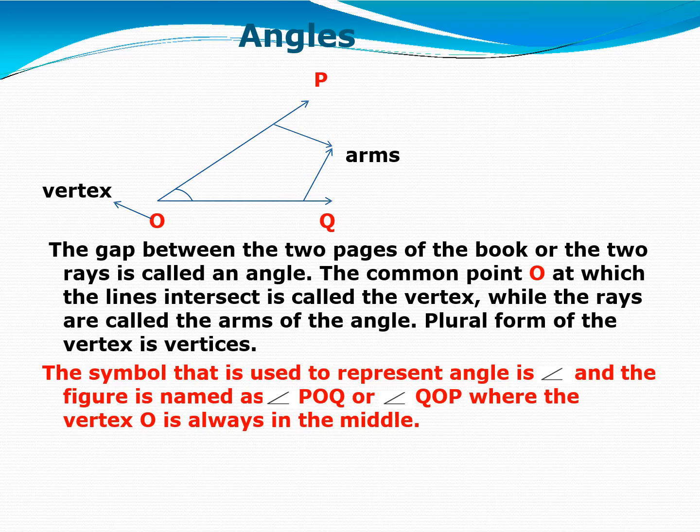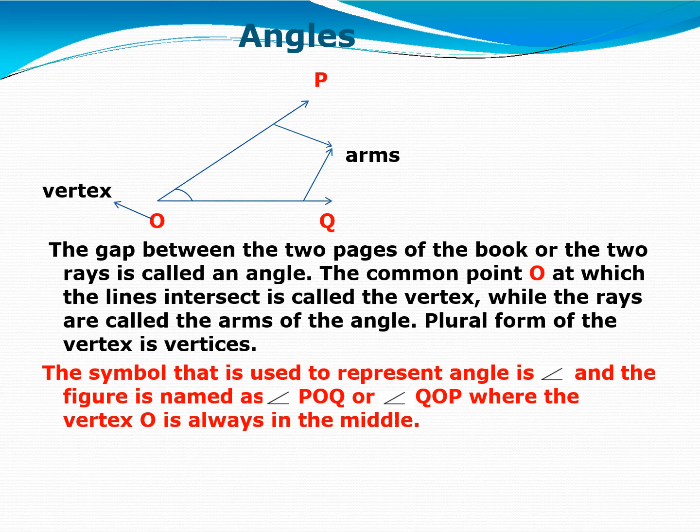While the rays are called the arms. These are the two arms of the angle, and the plural form of vertex is vertices. The symbol that is used to represent an angle is like this, and the figure is named as angle POQ or angle QOP, where the vertex O is always in the middle.